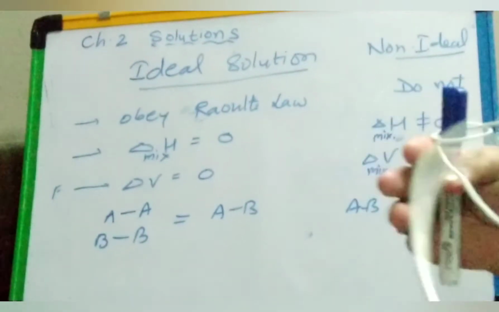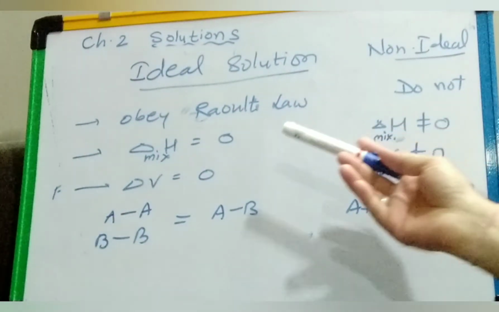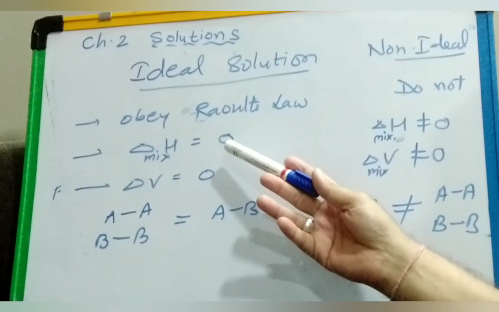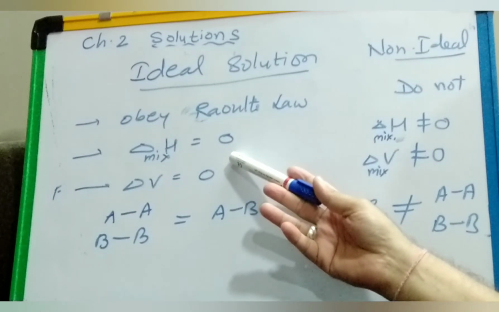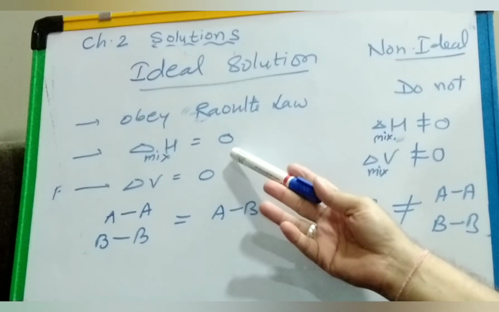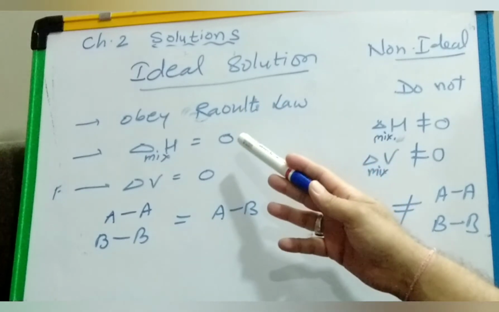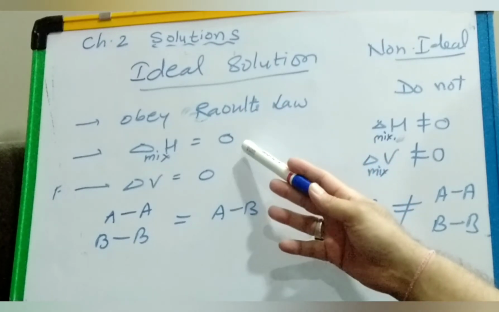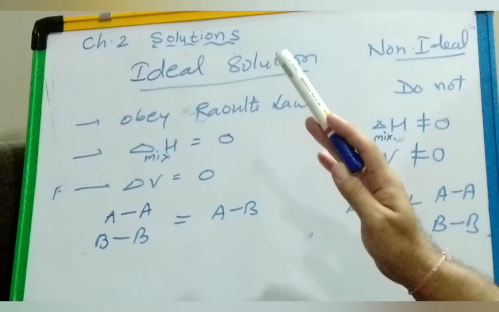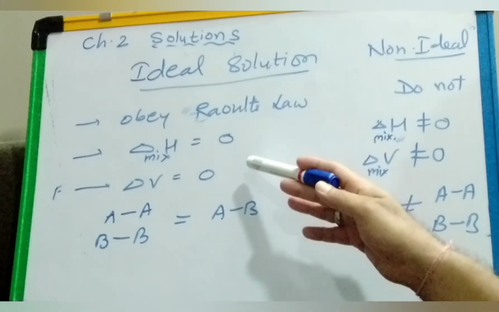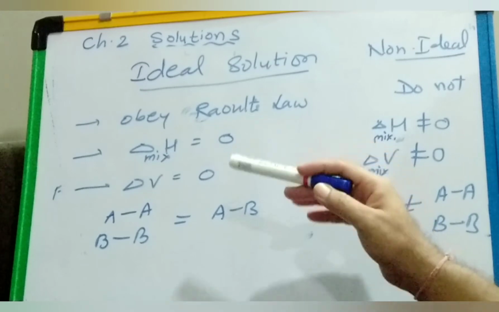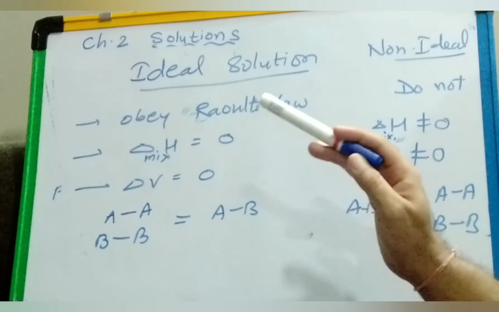But there are some other criteria to be ideal. Delta H, we call it the enthalpy of mixing. When we mix two components, there should not be a change in the enthalpy. It means heat energy should neither be released nor absorbed when the components are mixed.